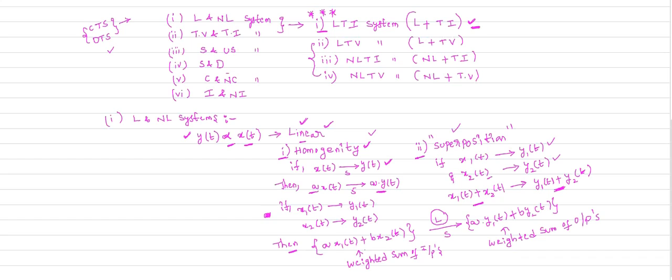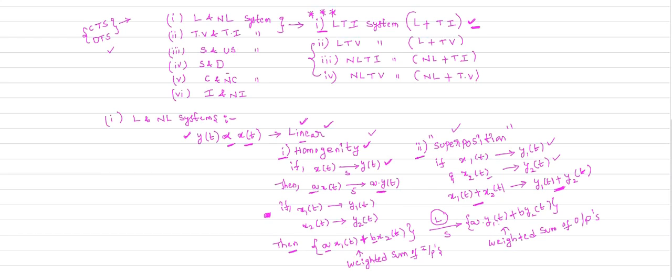Here in this weighted sum, two conditions came. The condition of homogeneity, because we are using the scaling factor here on the two inputs, and the condition of superposition also came. We superimpose the two inputs. Therefore, this is the weighted sum of inputs. And when we give the weighted sum of inputs to the system, if the system produces the weighted sum of outputs, then the system is a linear system. Otherwise, the system is a non-linear system.